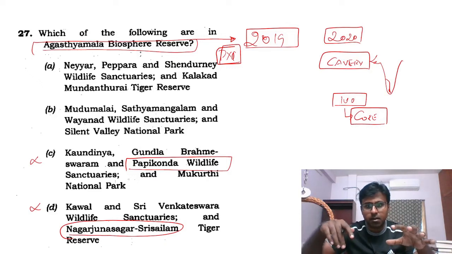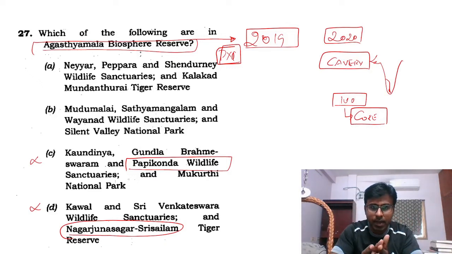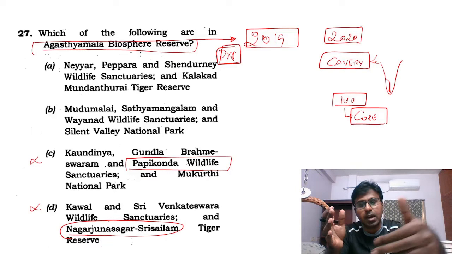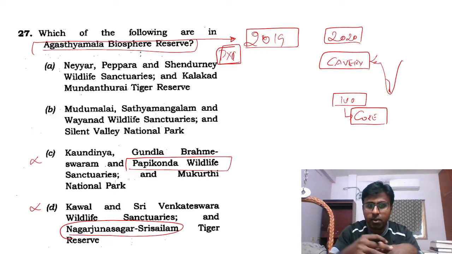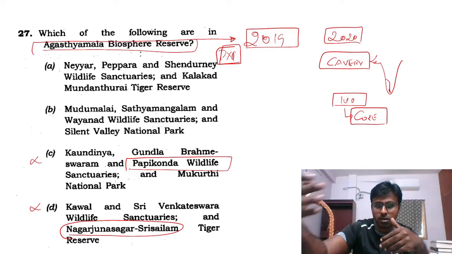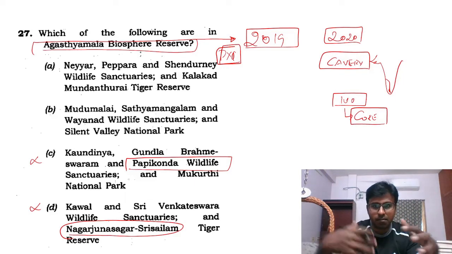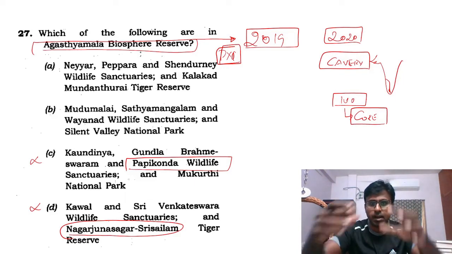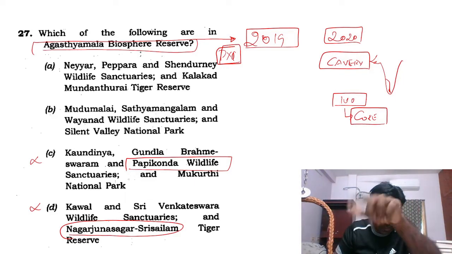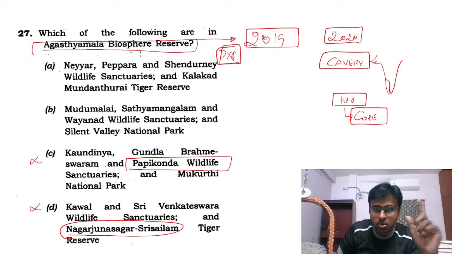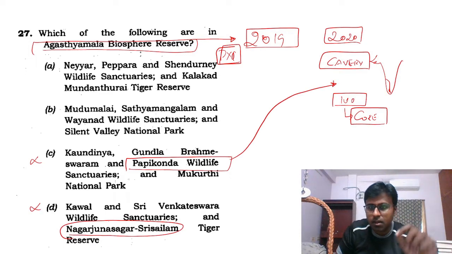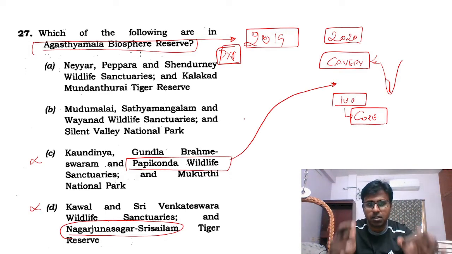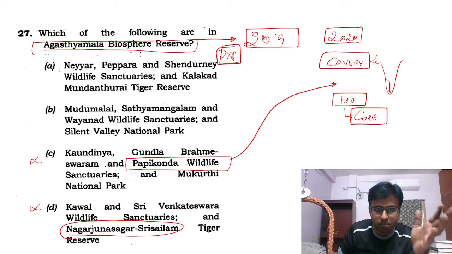What are all the national parks through which Kaveri traverses, something like that. I would have guessed that if it is in Andhra Pradesh, it would not have come. So I would remove Papikonda and mark the other answers. It's in the previous video, you can see that. So if you had seen Papikonda here, you would have marked Kaveri there. And this is why previous year question papers become very important.